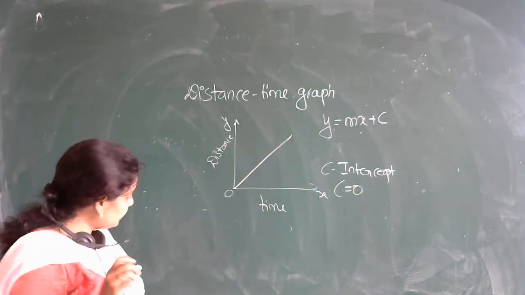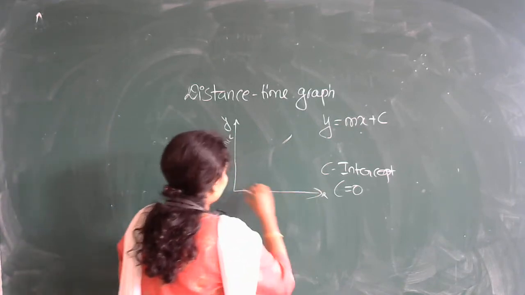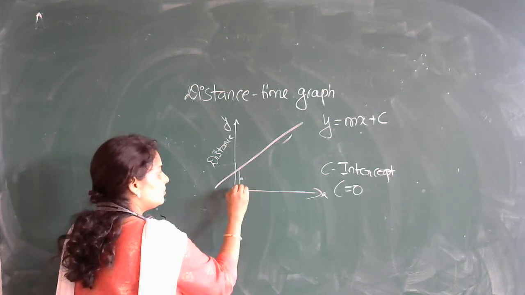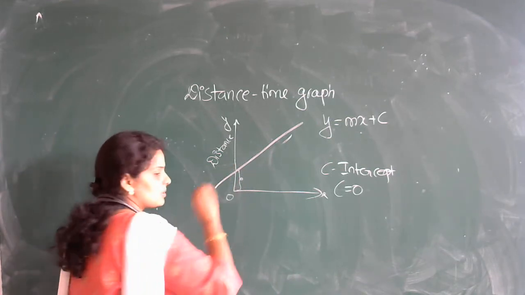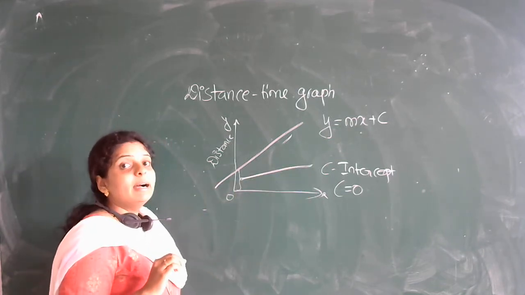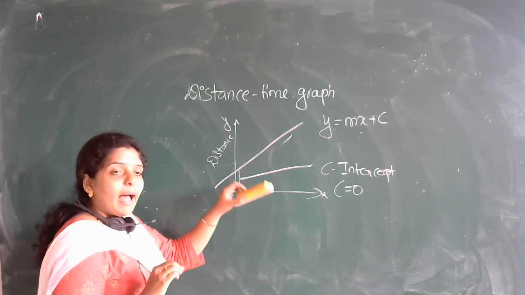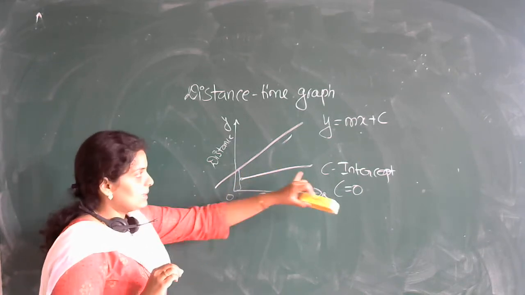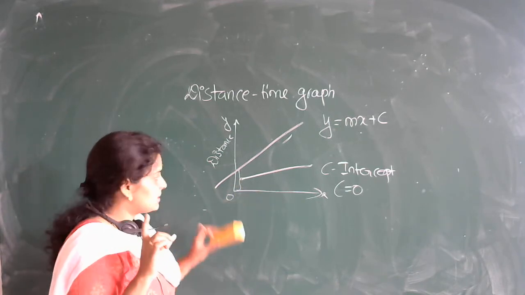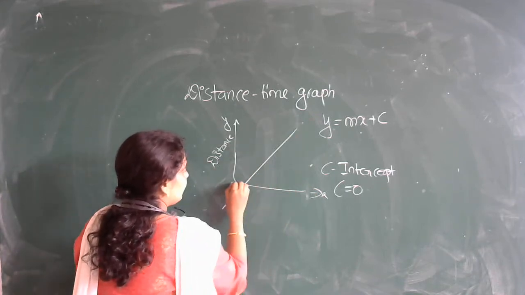Sometimes I don't know if you have seen this or not. Sometimes, if you see some nature, the gap or the difference between the origin and your graph, that straight line, is known as what? Intercept. So this gap we call intercept. Suppose some graph will be there, like this.